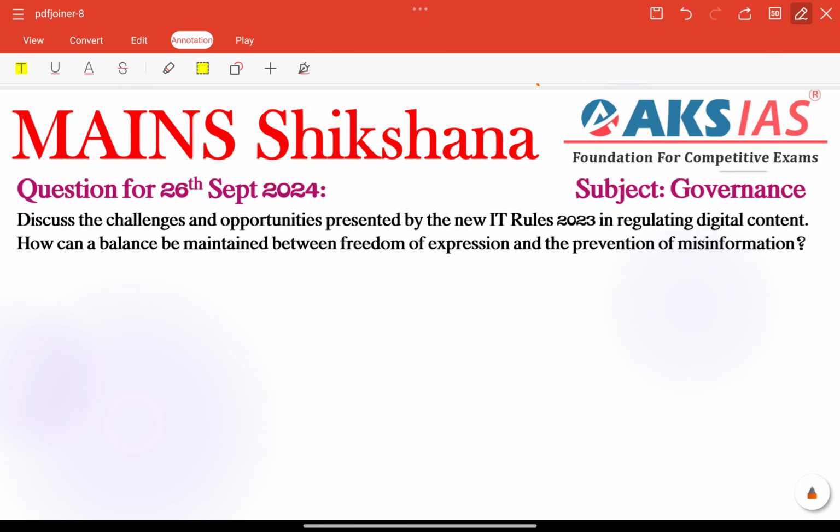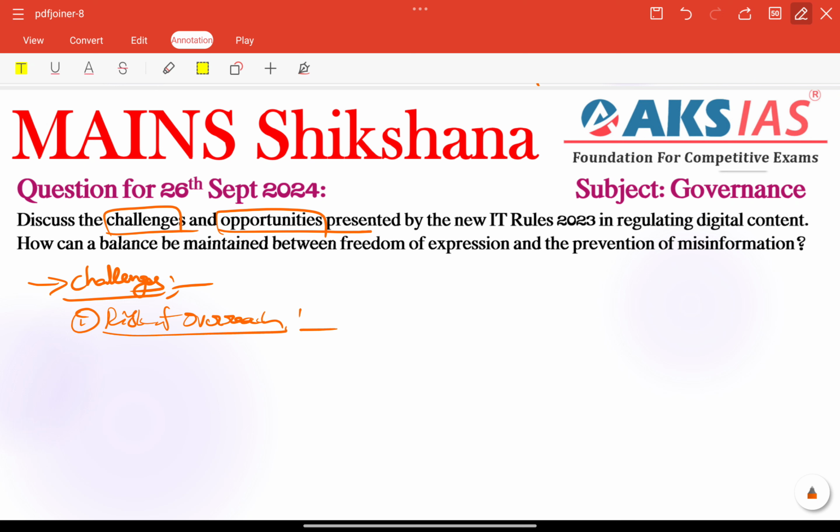Next, coming to our challenges. Again, we are following strictly the particular keywords here. Challenges, otherwise we can talk about opportunities first also. Challenges in regulating digital content. Here we have the risk of overreach, that is also very important. Overreaching the authority: critics argue that giving the government authority to flag fake news could result in misuse and lead to censorship of legitimate dissenting voices also. That is the most important concern here.